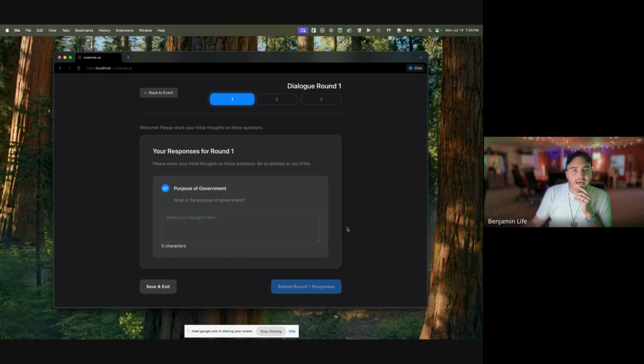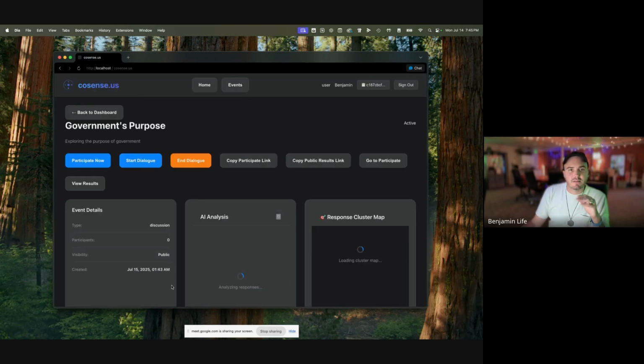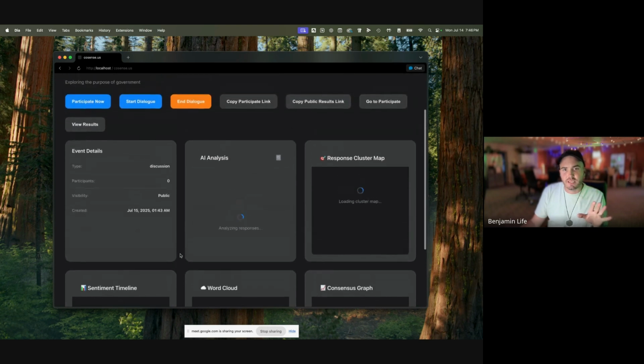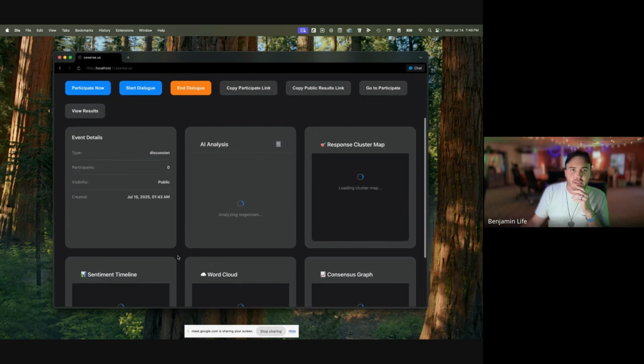Okay, so now I've added all of those responses, so I'm going to save and exit. And while this processes, I can explain what's happening in the background here. So AI analysis is looking at all of these responses through a kind of semantic correlation, feeding them in as a prompt and trying to look for common patterns between them.